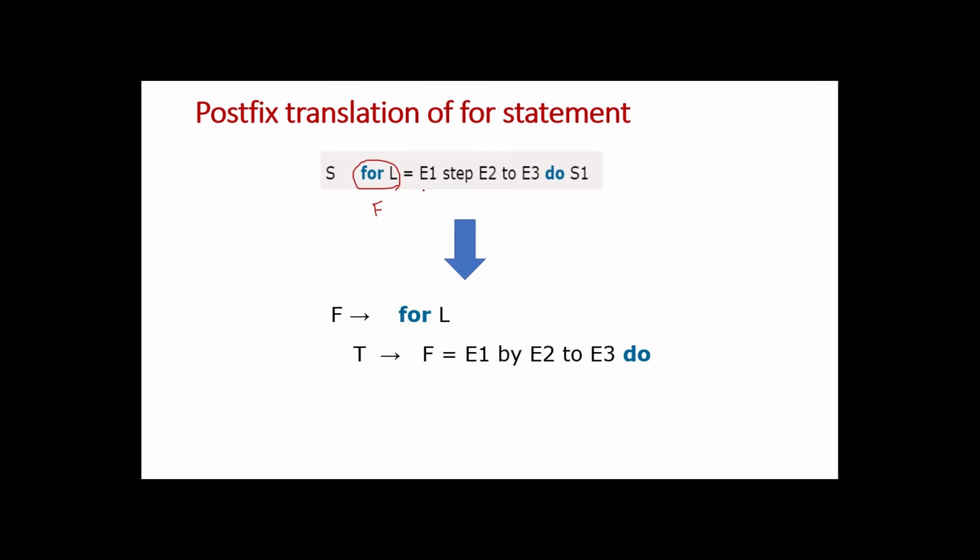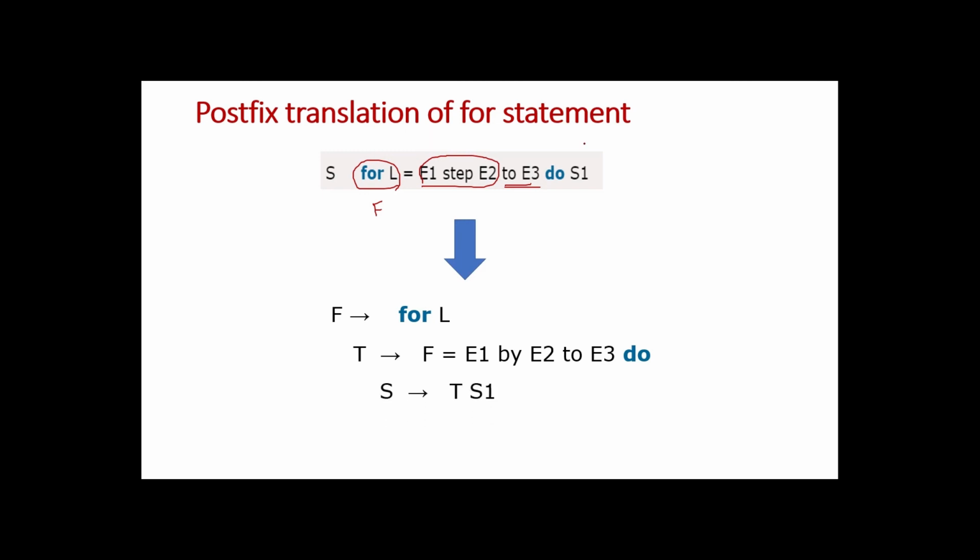Usually a for block will contain an expression, an initialization statement, a condition, and an increment or decrement operator. So E1 step E2 is equivalent to an expression, and to E3 is equivalent to the limit up to which the for loop has to be executed.